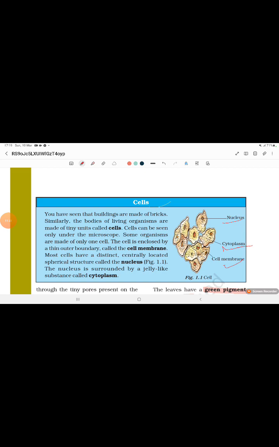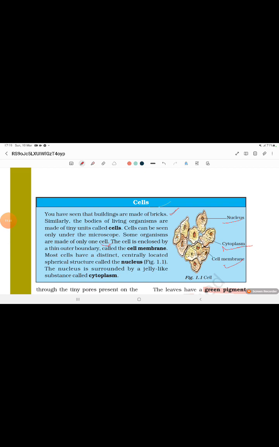We have seen that buildings are made of bricks. Similarly, the bodies of living organisms are made of tiny units called cells. Cells can be seen only under the microscope. Some organisms are made of only one cell.